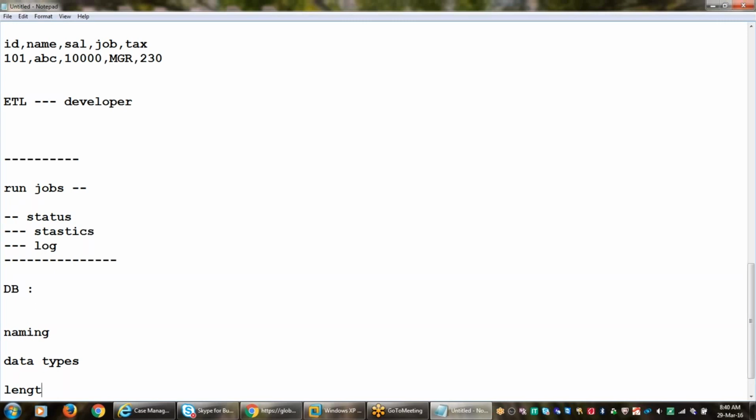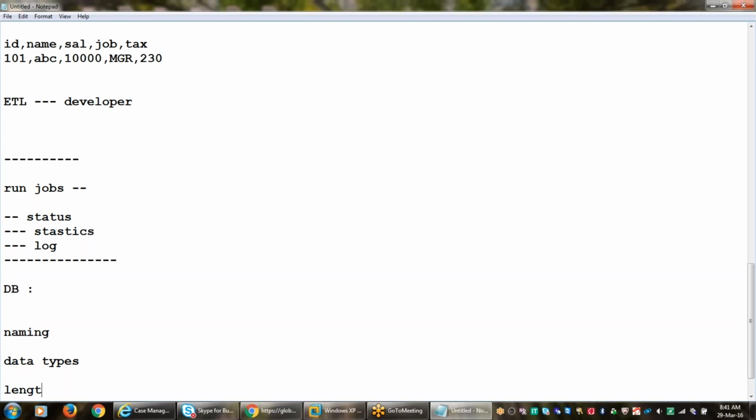At the same time, naming conventions and data types: number, varchar, string. These are all the data types, right? It should match the date format. If it is a date format, it should be a date format only. If it is a number, for example, employee ID is a number, right? It should not be a string. So these kinds of validations we need to test. That is the DB level phase.